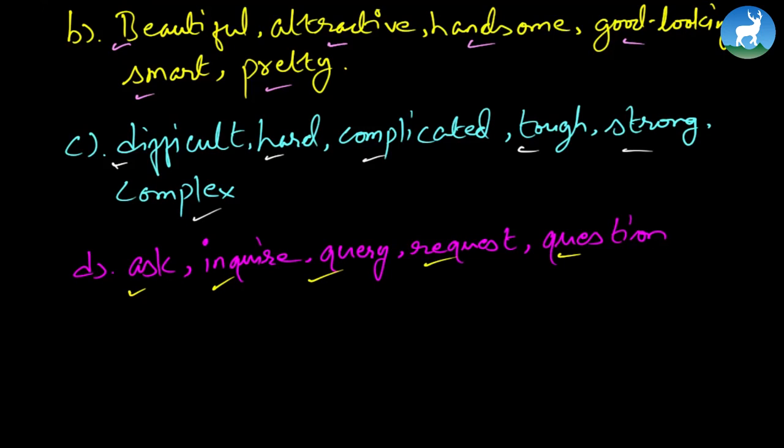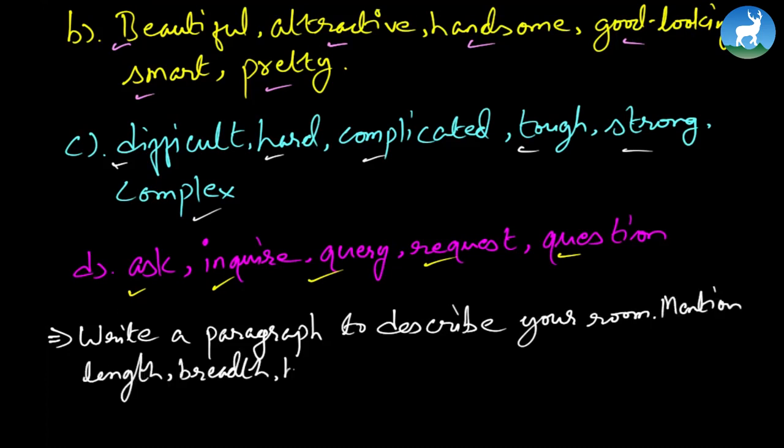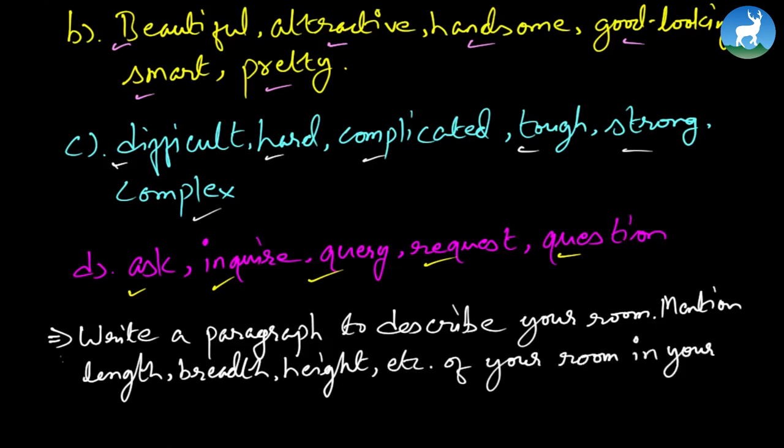So what you can do for this particular homework is, I write a question here. Write a paragraph to describe your room. Mention length, breadth, height, etc. of your room in your paragraph.